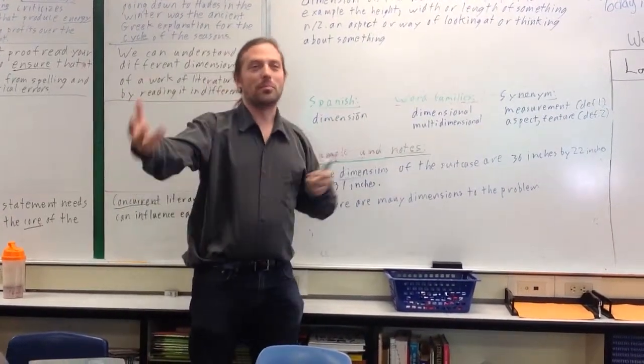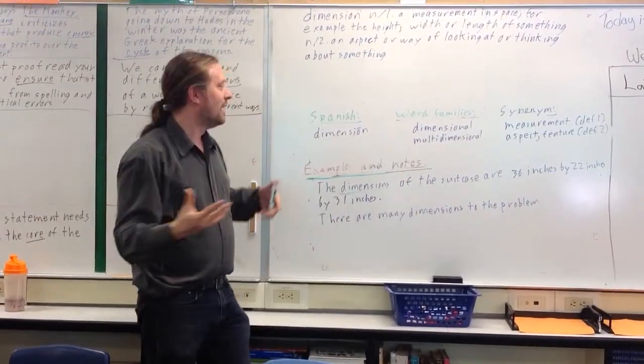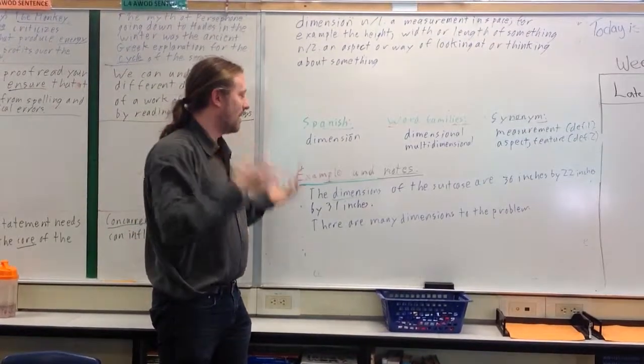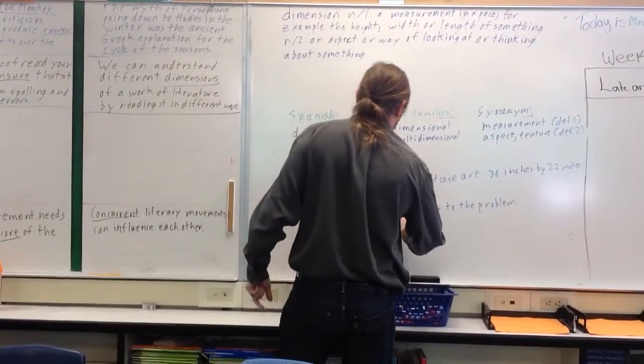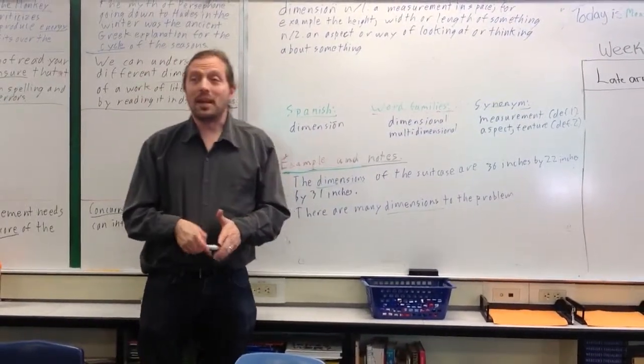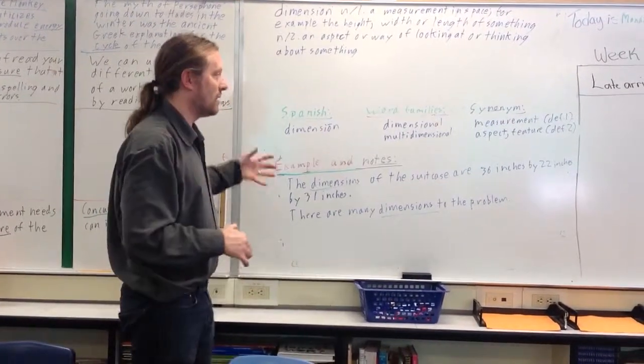Global warming is a problem, but we don't want to destroy the economy, and people argue about it a lot. How much of a problem is it? How much is caused by people? How much is caused by other things? Most scientists say that it's caused by people, but it's complicated. It's not simple. So there are many dimensions, many aspects to that problem or to that situation. So that's how we can use dimension in that way.